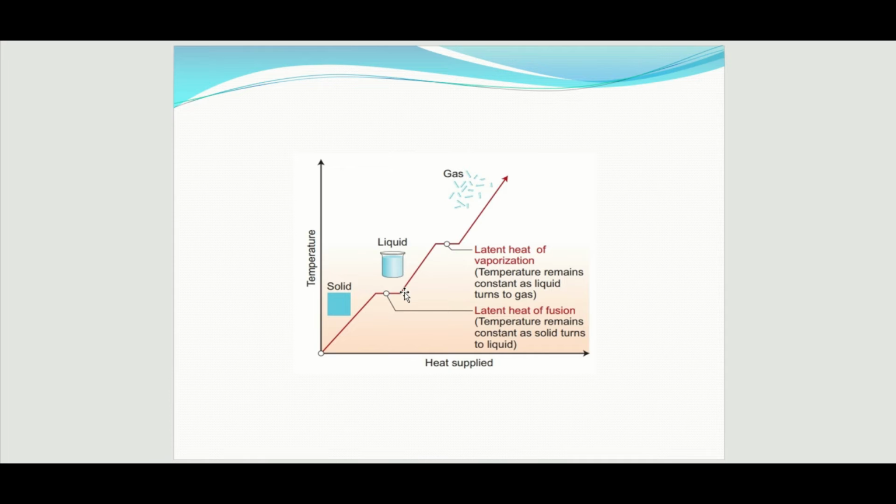Then in order to change liquid into gaseous state, the temperature is again increasing and at this point the temperature remains constant as liquid is turning into gas. At this point only the liquid is turning into gaseous state. The system consumes the heat to change the liquid into gaseous state.